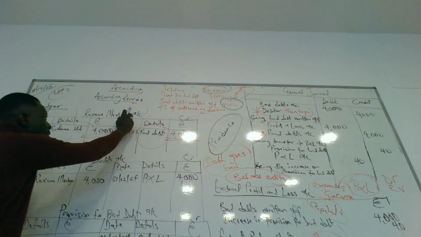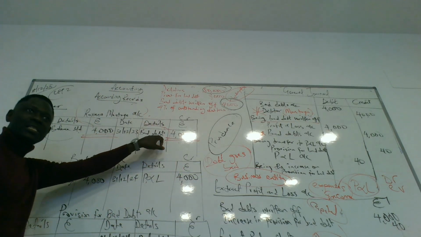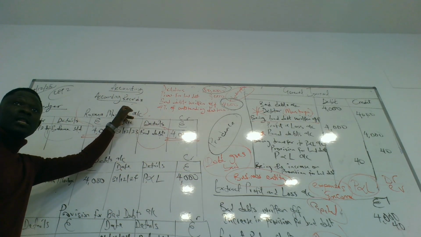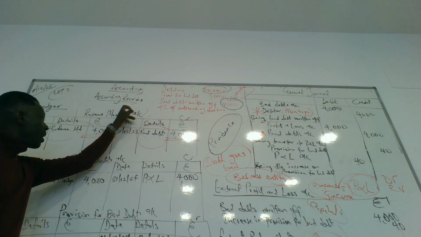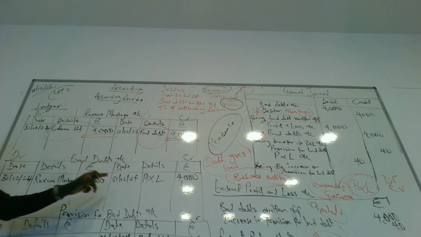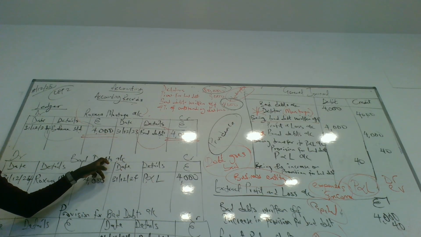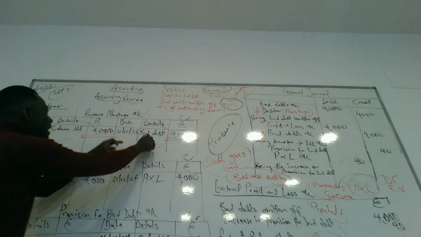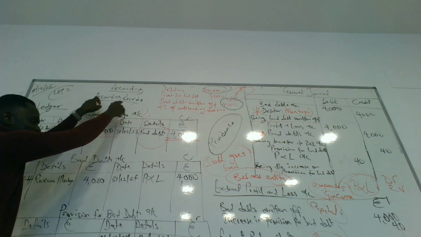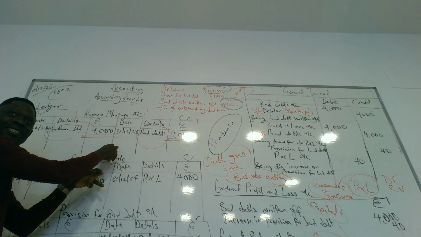So here, Montoya's account will have the bad debt on the credit side because the bad debt is paying Montoya now. And for the bad debt account, we have our PL, which is an expense. The PL will be paying the bad debts. Bad debt is paying Montoya. PL is paying the bad debts.